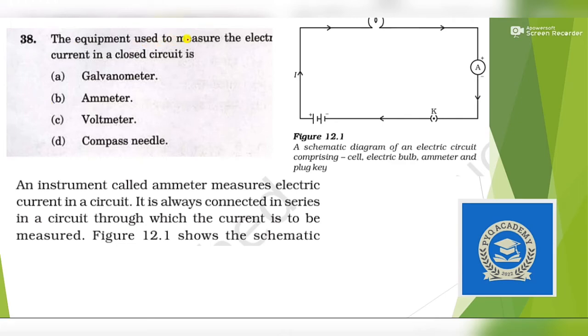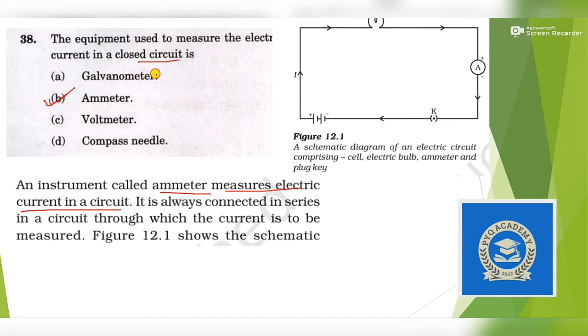The equipment used to measure the electric current in a closed circuit. A very easy question. You can say it is a GK question, but it is directly given in NCERT. Actually, all the questions are taken directly from NCERT, and this is from class 10, chapter Current Electricity, in which an instrument called ammeter measures electric current in a circuit. So the answer is ammeter.